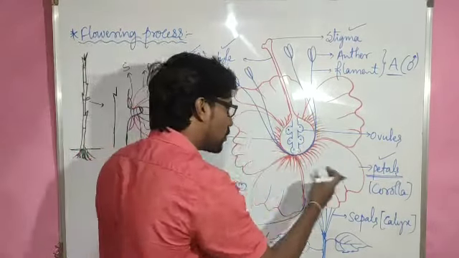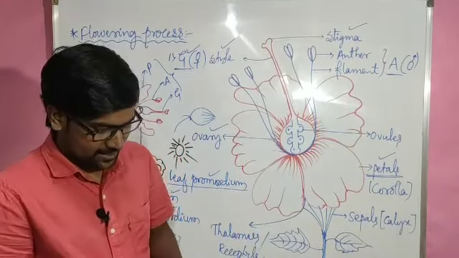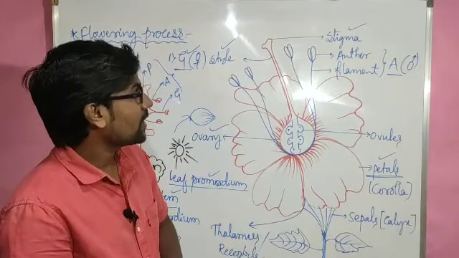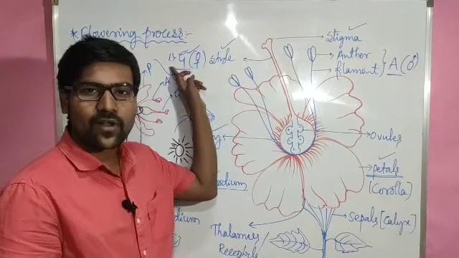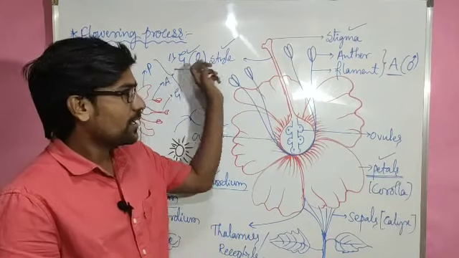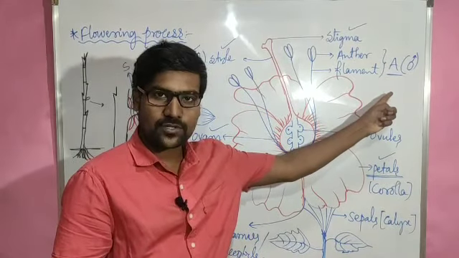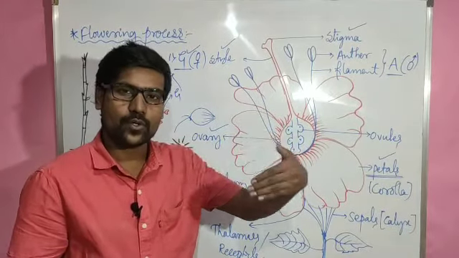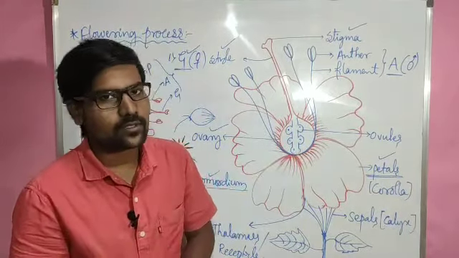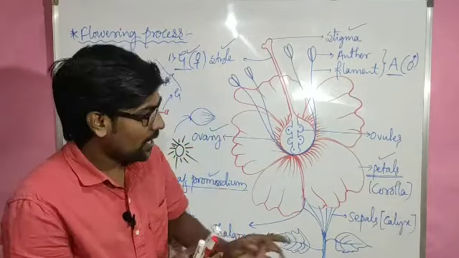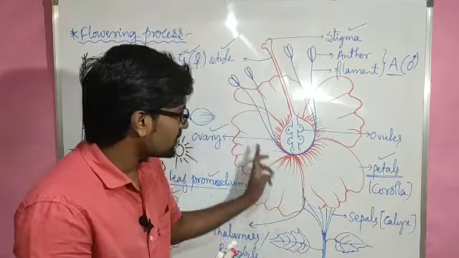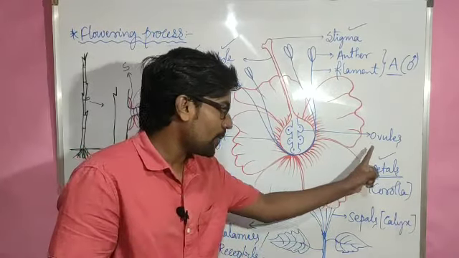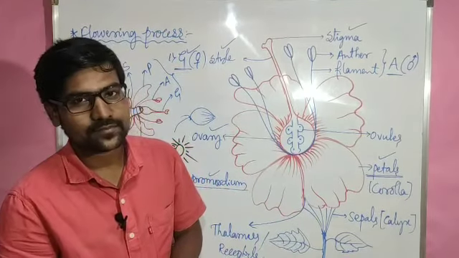So this is how we can draw a flower diagram here, right? Here my question, today's question, is that, of course, gynoecium produces the female gamete and androecium produces the male gamete. So both are involved in the fertilization process, forming the zygote, then embryo, then seed, which helps in the formation of the new plant. So that is okay. Then what is the help of these petals? Then what is the help of sepals to the flower? What is the need of petals and sepals to the plant?